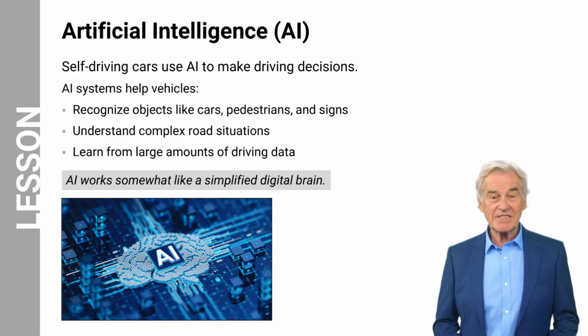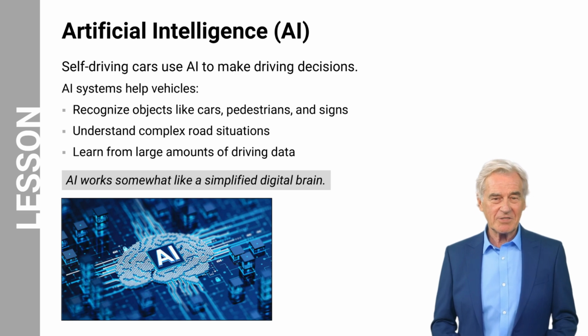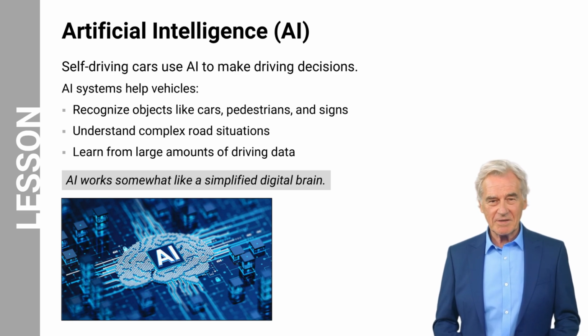Now that the vehicle can see the road, it must also understand what it is seeing. This is where artificial intelligence, or AI, becomes important. AI allows the vehicle's computer to analyze large amounts of data and recognize patterns. For example, AI helps the car identify pedestrians, other vehicles, bicycles, and traffic signals. It also helps the system understand complex driving situations, such as busy intersections or merging traffic. In many ways, AI acts like the vehicle's digital brain, helping it interpret information and decide how to respond.